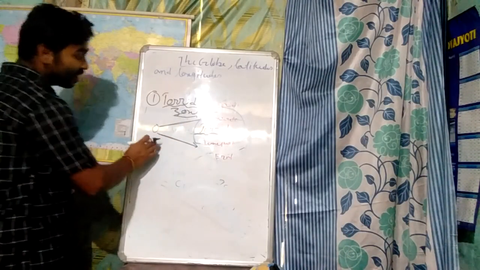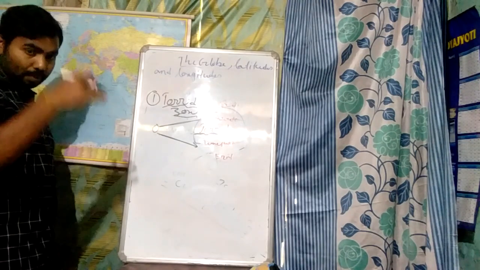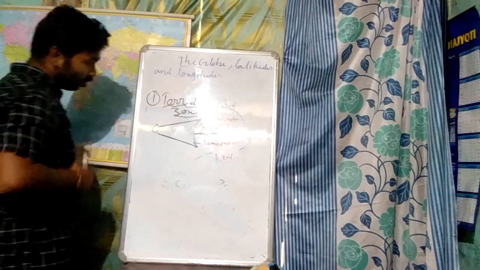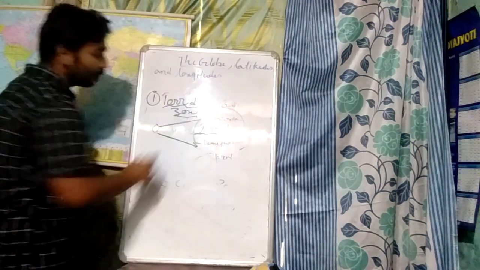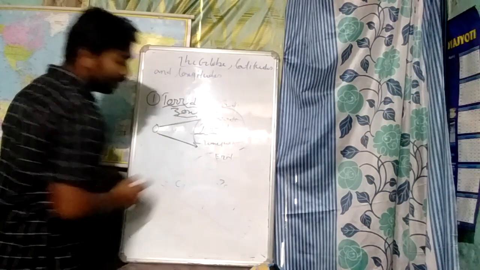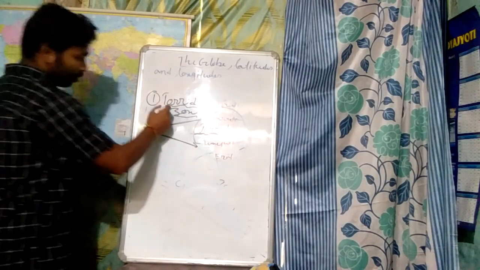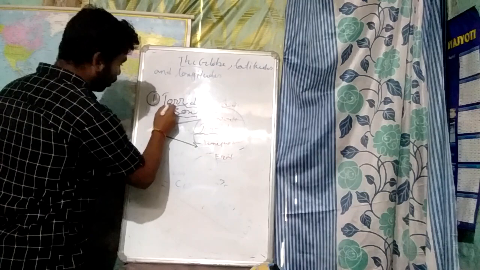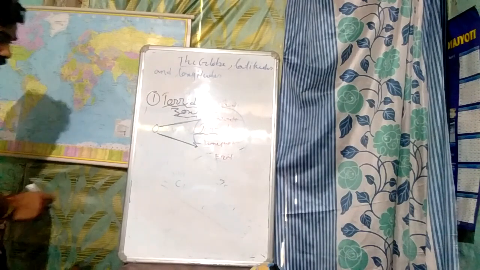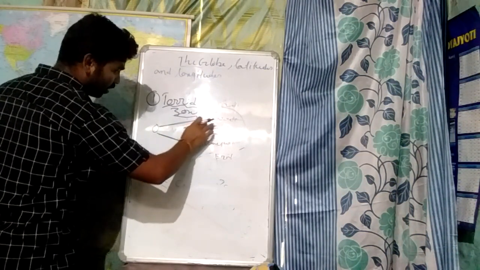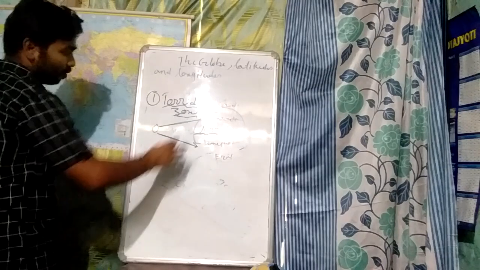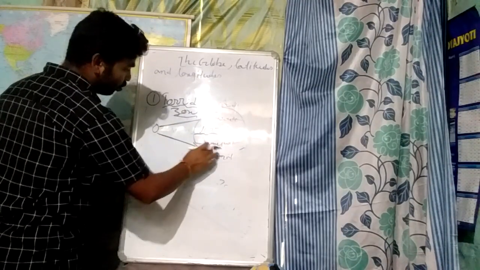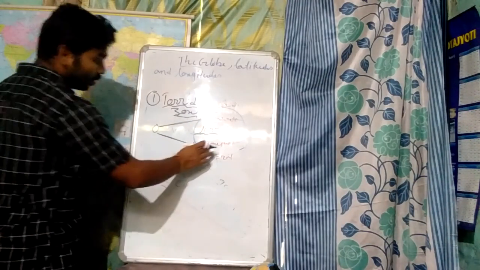They receive slanting sun rays, not perpendicular ones, so these places are known as the temperate zone. Torrid means the equator region, and temperate means neither too hot nor too cold.